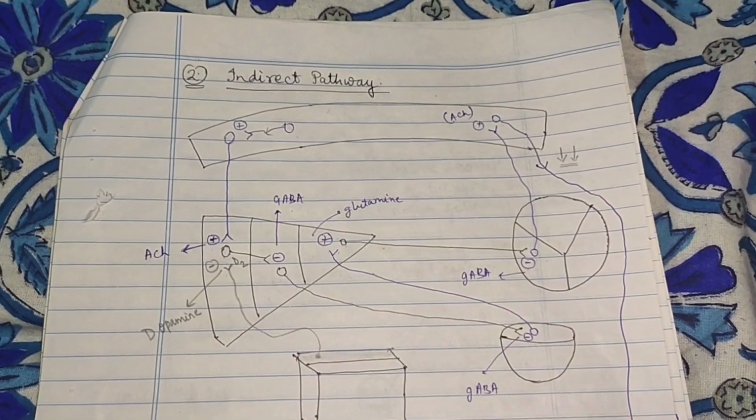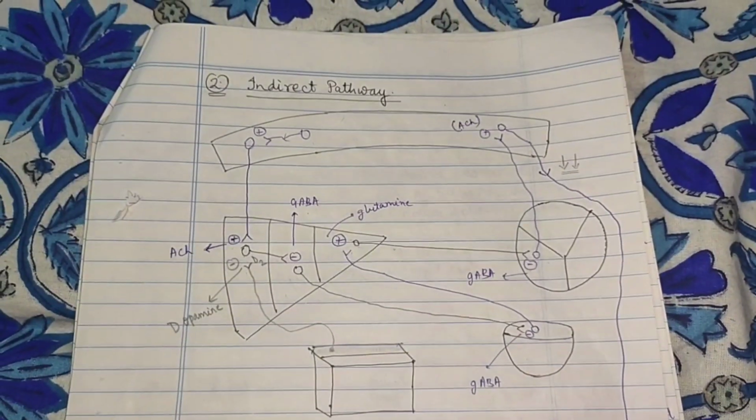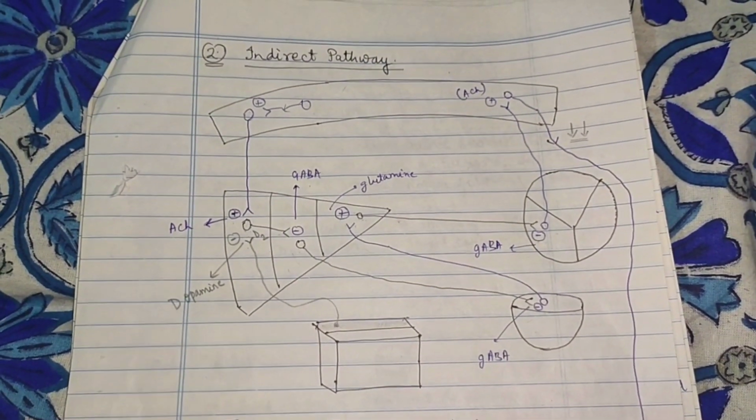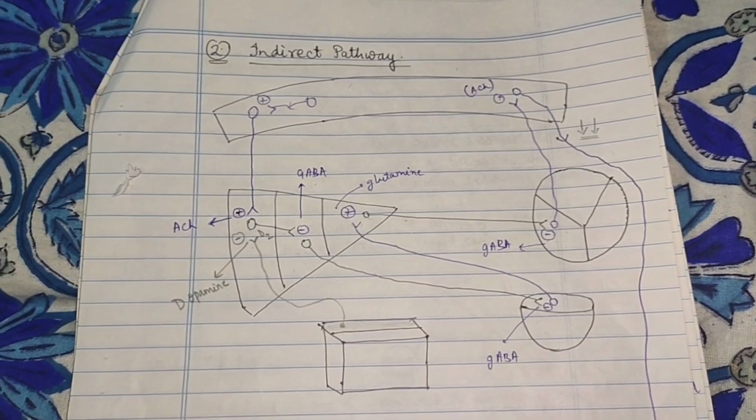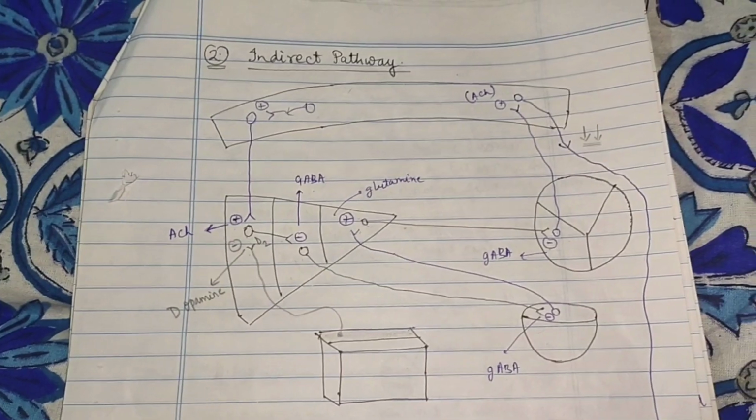Now there is another pathway known as the indirect pathway. The requirement of the indirect pathway is to smoothen the voluntary movements, that is, to inhibit the antagonistic muscle. For example, if you want to perform flexion, then in order to inhibit the extensor and smoothen the voluntary movement, this is required.